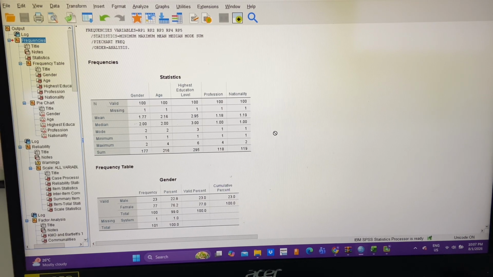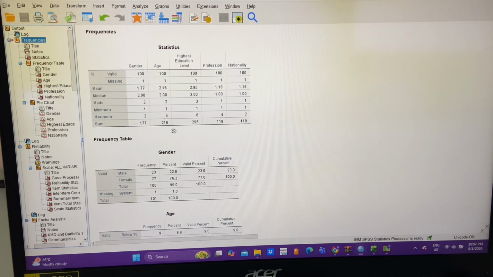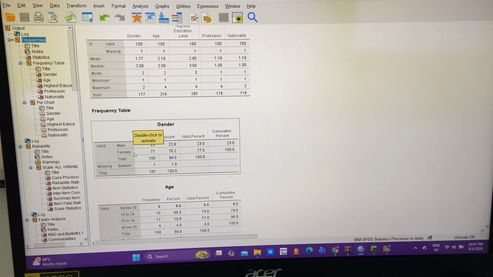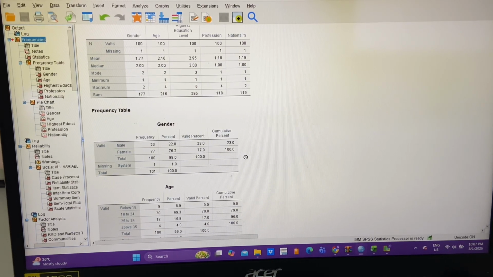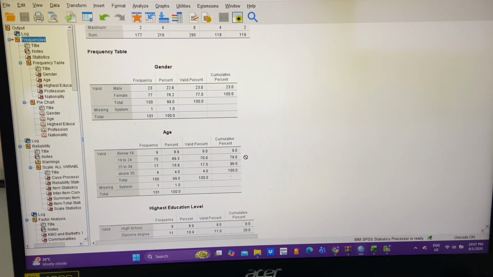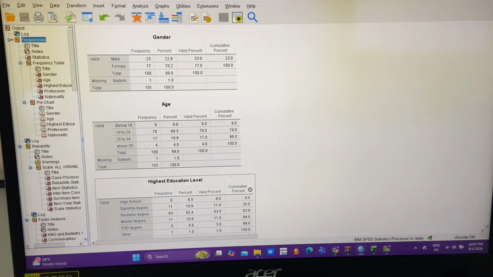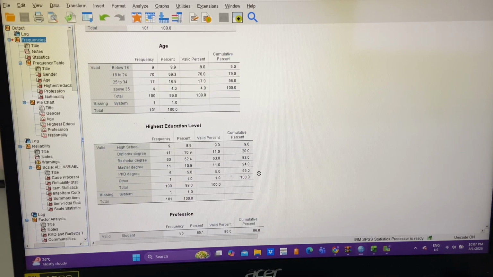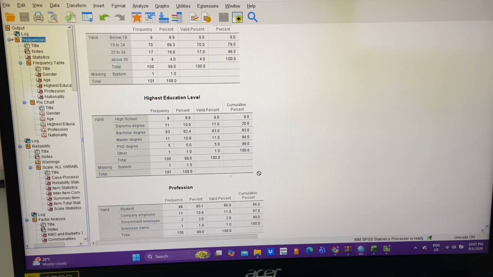The mean represents the average response, while the median indicates the middle value, and the mode shows the most frequently occurring response. Moving on to the frequencies of gender, the majority of respondents are female, while a smaller proportion are male. Next, this table presents the age distribution of the respondents. Most respondents fall within the 18 to 24 years old category, followed by those aged 25 to 34 years old.